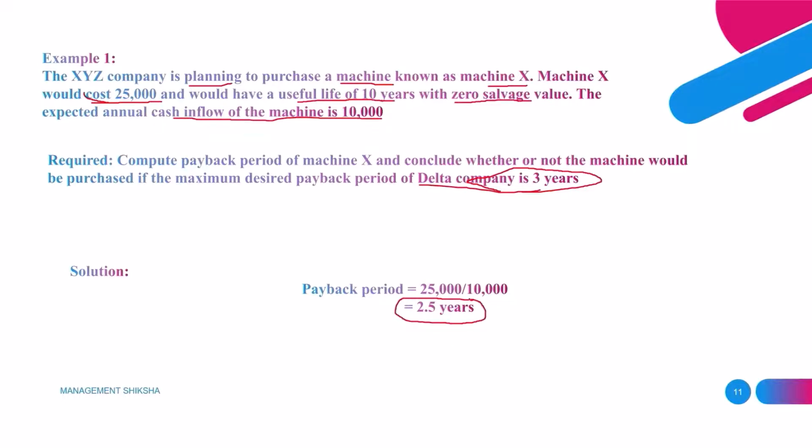Whatever condition they gave, they told us that if it is less than 3 years, they can go with this project. So this project was less than 3 years, so happily the management can accept this proposal and start this project. Guys, like this we can calculate the payback period in organizations.